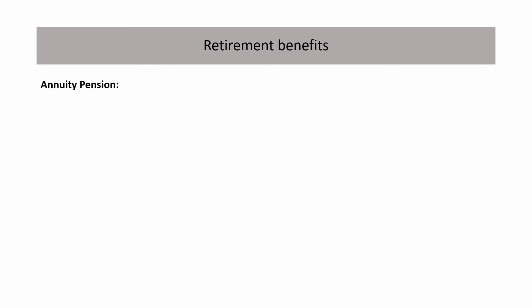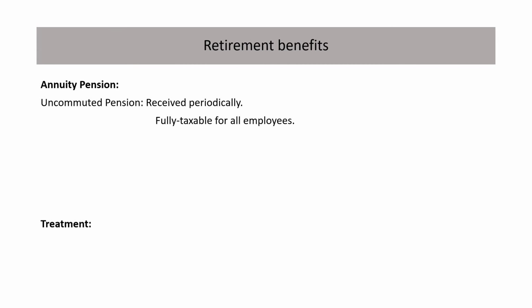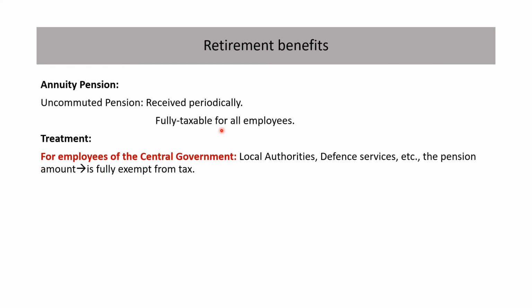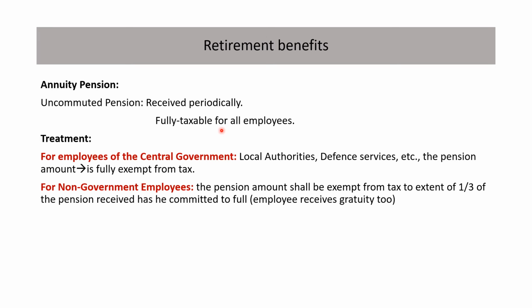What are these retirement benefits? First one is annuity pension. In that, uncommuted pension. See, received periodically. Uncommuted pension is received periodically and it is fully taxable for all the employees. And we'll see what treatment is given for employees of central government and what is the treatment for non-government employees. Then, for employees of the central government, local authorities, defense services, the pension amount is fully exempt from tax.